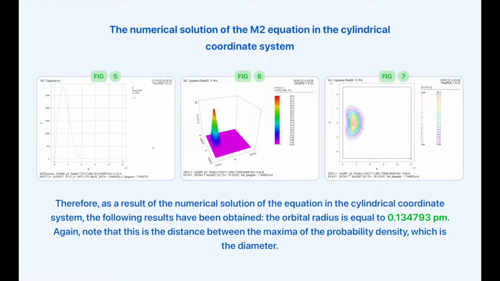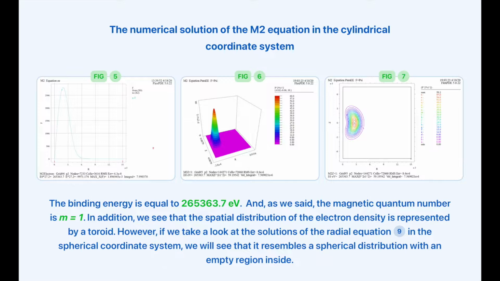Therefore, as a result of the numerical solution of the equation in the cylindrical coordinate system, the following results have been obtained. The orbital radius is equal to 0.134793 picometers. Again, note that this is the distance between the maxima of the probability density, which is the diameter. The binding energy is equal to 265,363.7 electron volts.